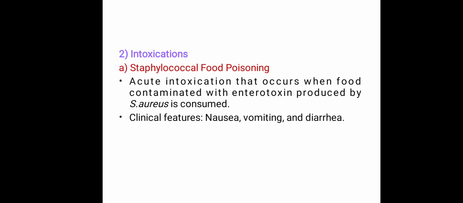Next are the intoxications. Under this topic, we are going to discuss staphylococcal food poisoning. If we consume food containing the enterotoxin produced by Staph aureus, we will get staphylococcal food poisoning. The clinical features of staphylococcal food poisoning are nausea, vomiting and diarrhea. Nausea is the vomiting sensation.